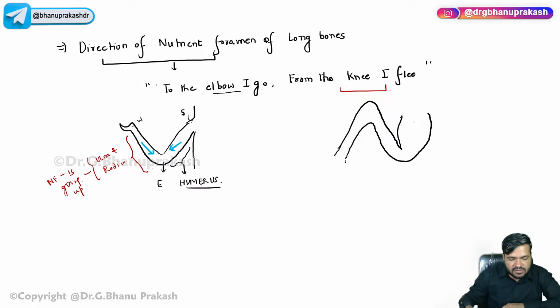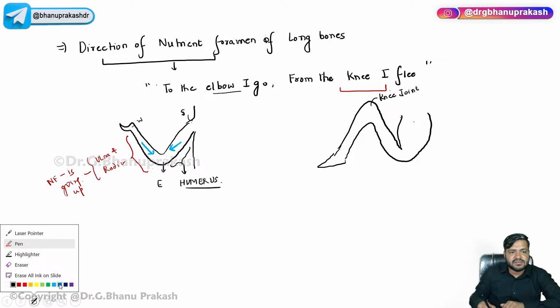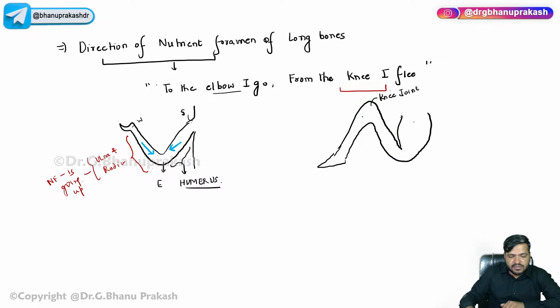So if you can see here, let us suppose that this is the knee joint. From the knee I flee, guys, it means it is going opposite, going away from the knee. It is not going towards the knee. So here we have the femur bone. In the femur bone, can anyone tell me the direction of the nutrient foramen?